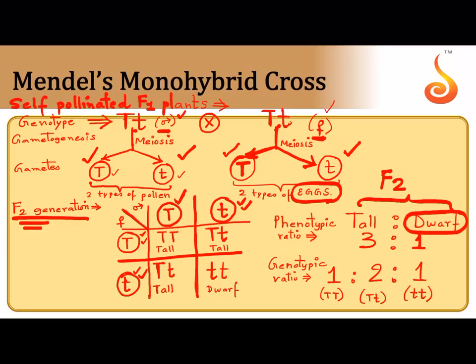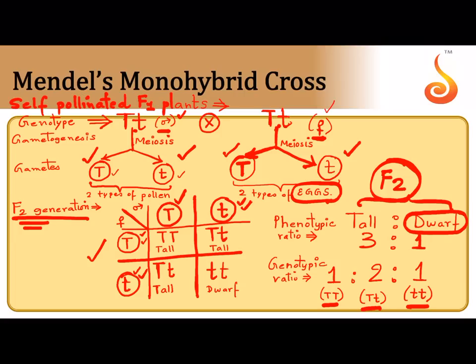And how did we represent the F2 generation? By drawing columns and rows and boxes. The column represents the female gametes, the row represents the male gametes, the boxes represent the next generation. What is the next generation called? F2 generation. In F2 generation, if you see the phenotypic ratio, it is 3:1. 3 of them are tall and 1 is dwarf. And the genotypic ratio means you have to consider homozygous and heterozygous. It is homozygous tall is to heterozygous tall is to homozygous dwarf. That is 1:2:1. Why was Mendel surprised in this case?